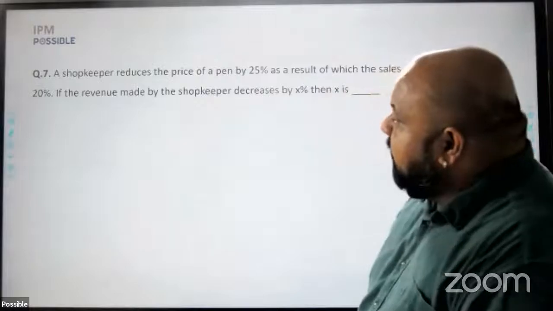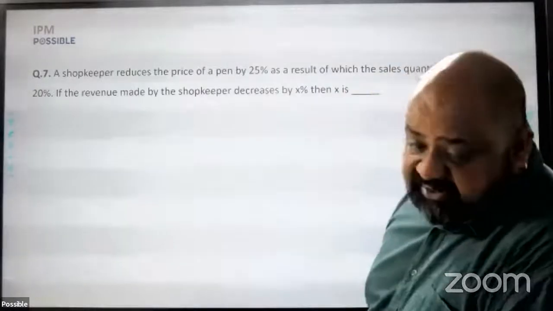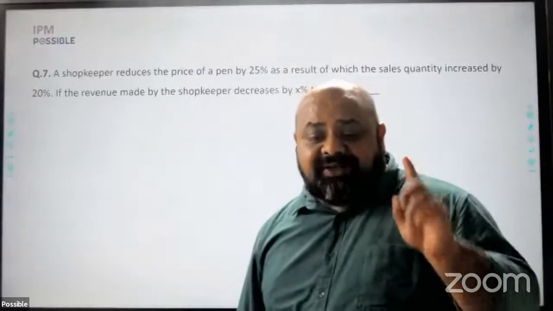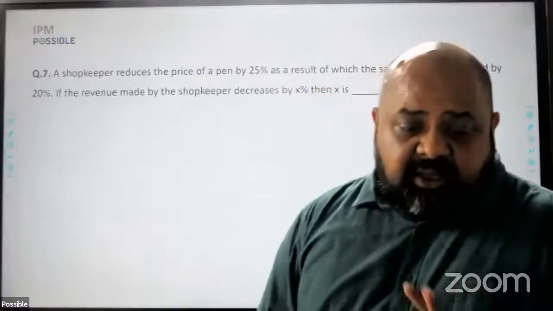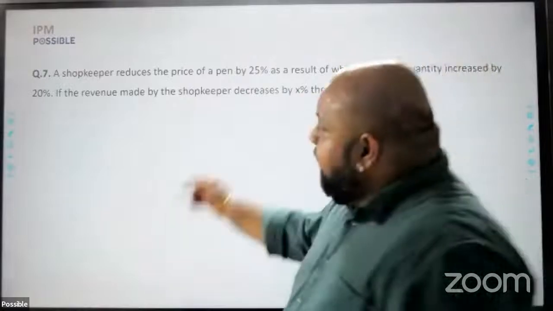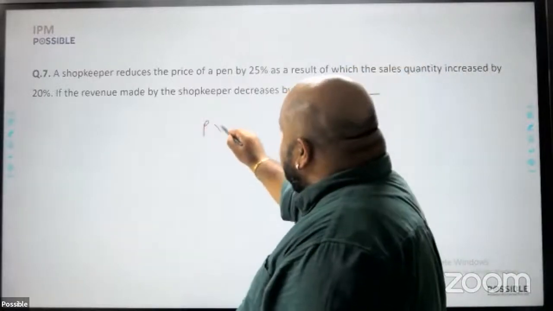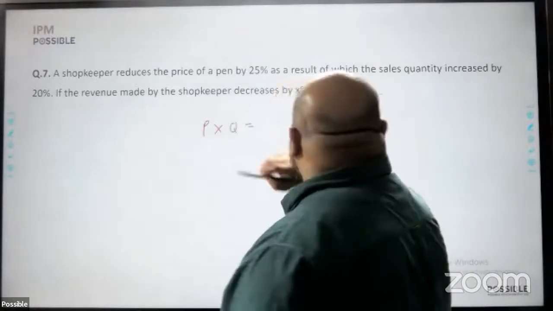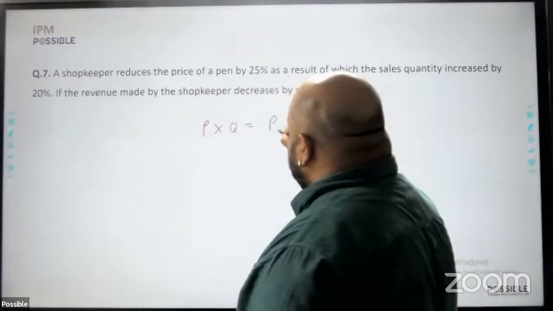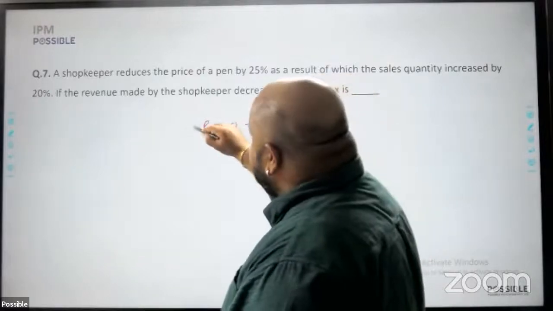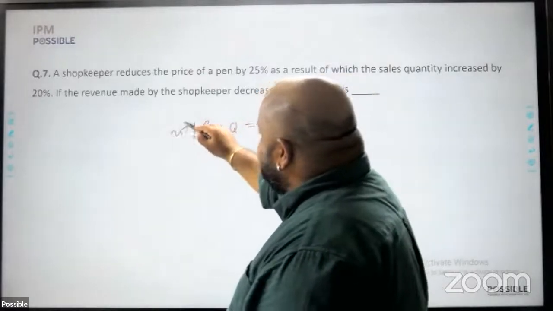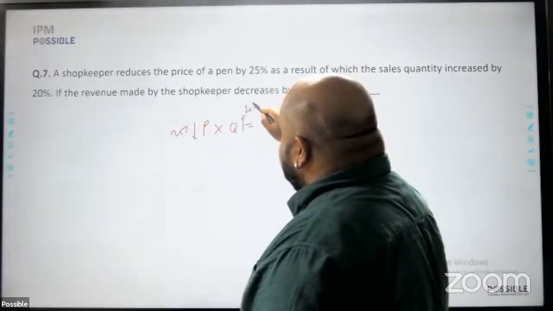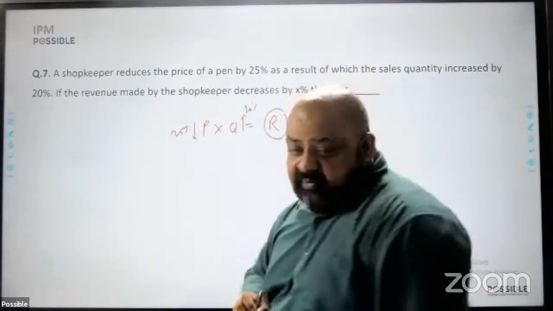Right? If the revenue made by the shopkeeper decreased by x, then x. Again, this is a straightforward question from the first topic that you do, that is percentage, successive percentage, application of successive percentage change. Basically, price into quantity is equal to revenue. Price, he says, reduces by 25%. Quantity sold, therefore, increases by 20%. What is the change in the revenue is the question.